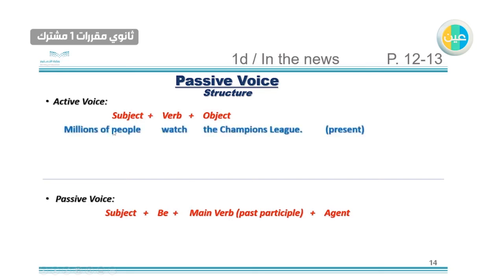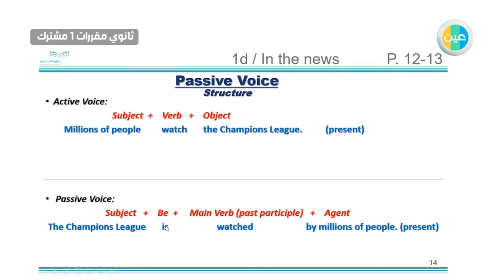The first example is just a regular sentence in present tense: millions of people watch the Champions League. So we have the subject, verb, and object. In passive voice, when we change it, the subject will be the Champions League, because this is what we care about, the object here.